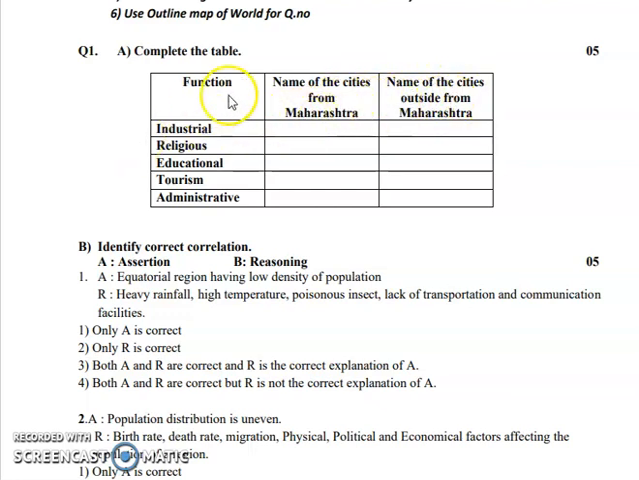So you can write that in Maharashtra which city is engaged in industrialization, which city is more religious, which is forward in the educational sector, which is good in tourism, which is good in administrative purpose. So all these things you can fill with the help of this question. Okay. Now we have next,